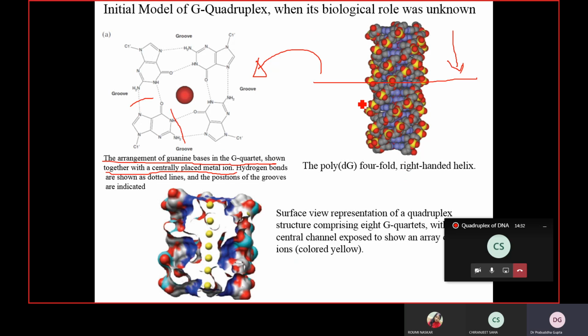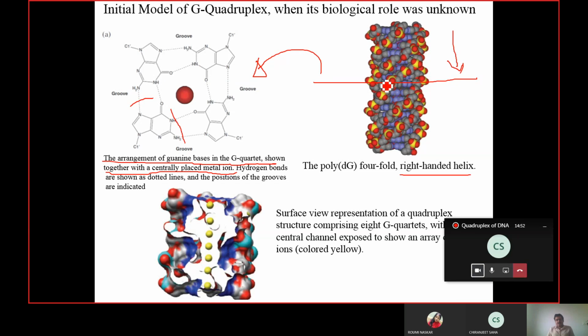I cannot put my hand on this, otherwise I could have asked you, by keeping a hand on this right-handed helix, how this helix looks. Correct? It is right-handed. If you turn it on your right hand, it is pointing upwards. Correct? Like this. So it is a right-handed kind of arrangement.